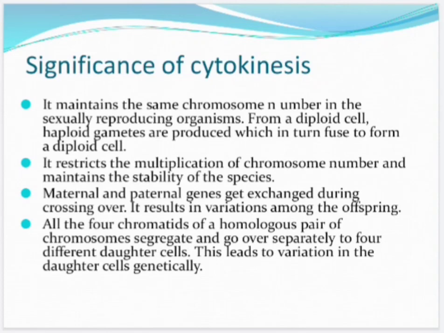All the 4 chromatids of a homologous pair of chromosomes segregate and go over separately to 4 different daughter cells, and this leads to variation in the daughter cells genetically.